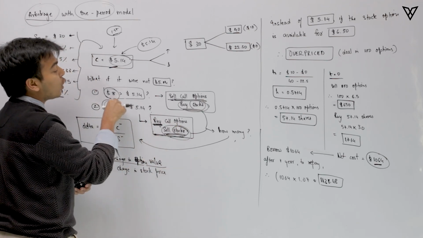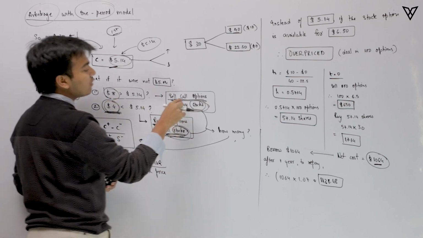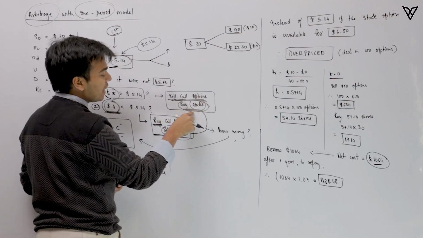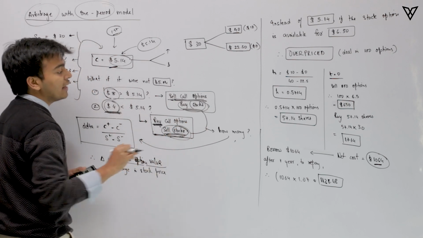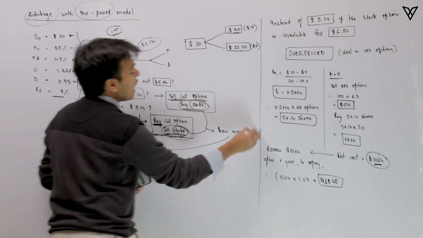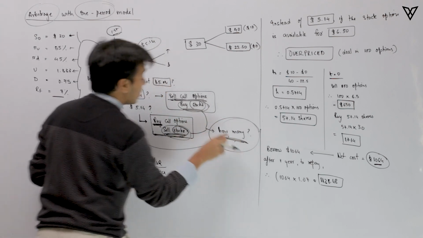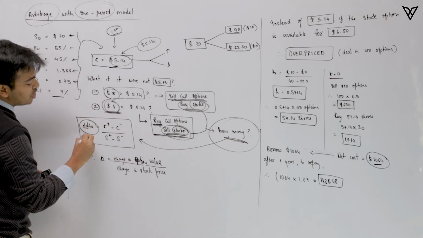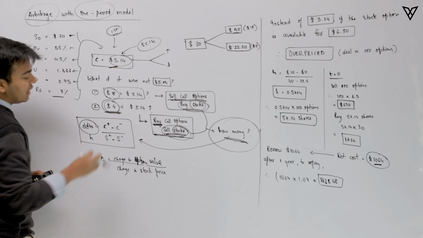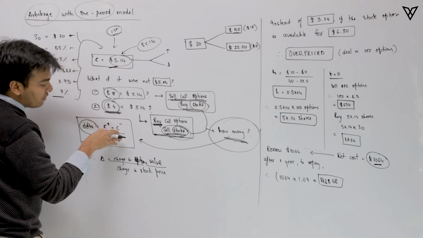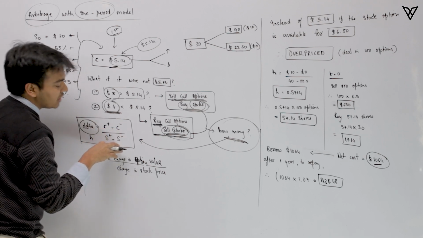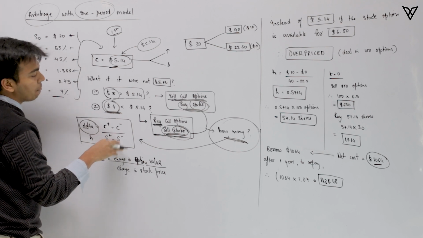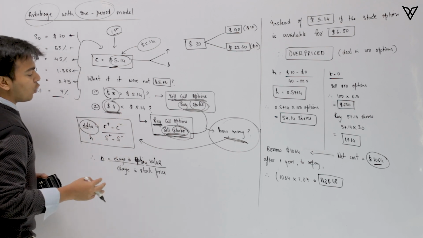Likewise, if the option is overpriced, we know we have to sell call options and buy stocks, but how many stocks to buy we do not know. To answer that, we need to use delta, which is represented by H. Delta is nothing but the change in the call option value divided by the change in the stock price of the company that we are talking about.